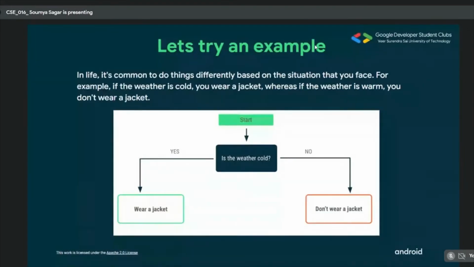Like in day-to-day life, we are given some scenarios where you have to choose either one condition or the other condition according to the mood you have. So assume that there is the weather thing. Like I want to know is the weather cold or not. I asked my friend,